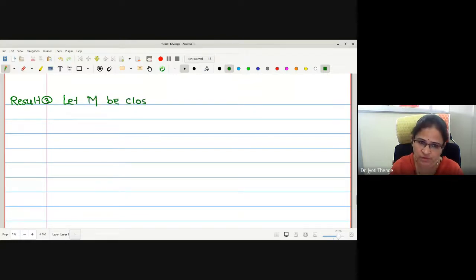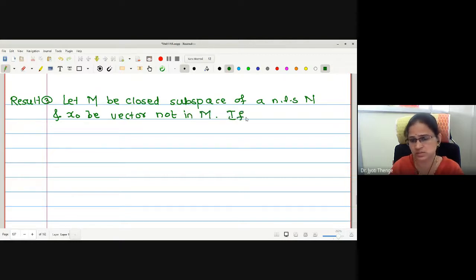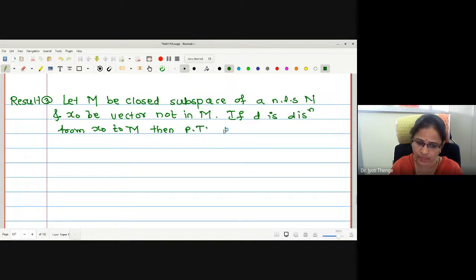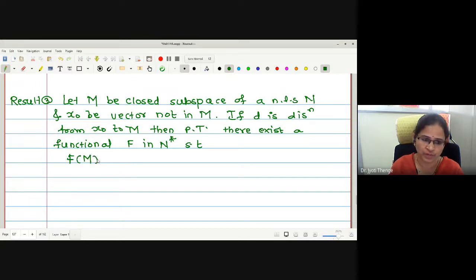Let M be a closed subspace of a normed linear space capital N and x naught be a vector not in M. If d is the distance from x naught to capital M, then prove that there exists a functional capital F in N star such that f of capital M is singleton 0, f of x naught is 1, and norm of f is equal to 1 upon d.